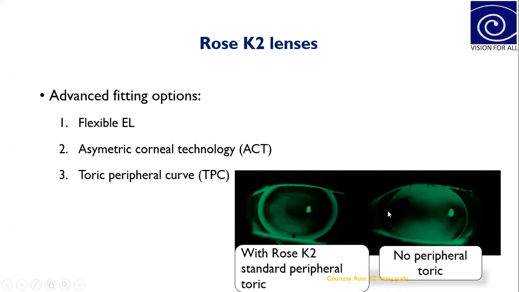If you see the same pictures, this is with TPC. Here you can see an ideal peripheral fitting has been achieved by adding TPC in this type of fitting. So the main aim of giving TPC is to make the lens flatter in the 3 and 9 o'clock area and to steepen the 12 and 6 o'clock area.